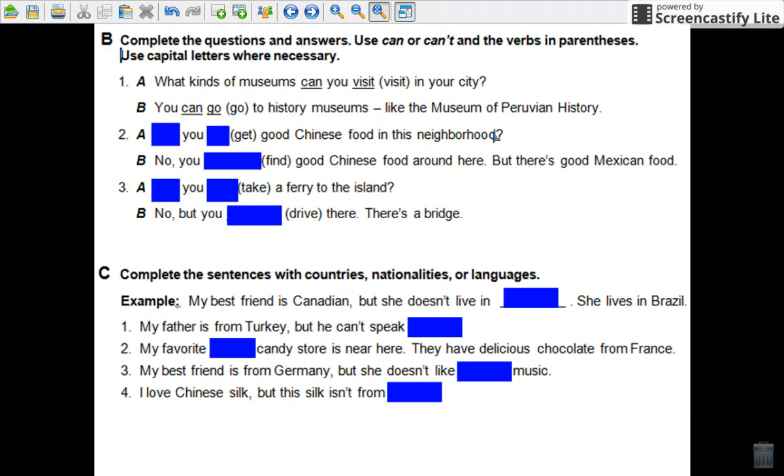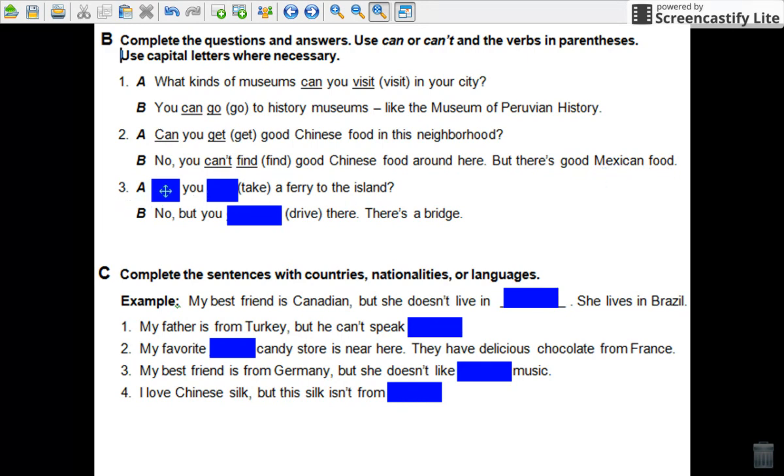Number 2, it's a question again. Remember to use capital letter, okay? In the beginning of a sentence, I use capital letters. So, can you and the verb get? That's it. Can you get good Chinese food in this neighborhood? No. So it's negative. Very good. You can't find a good Chinese restaurant here, but there is good Mexican food.